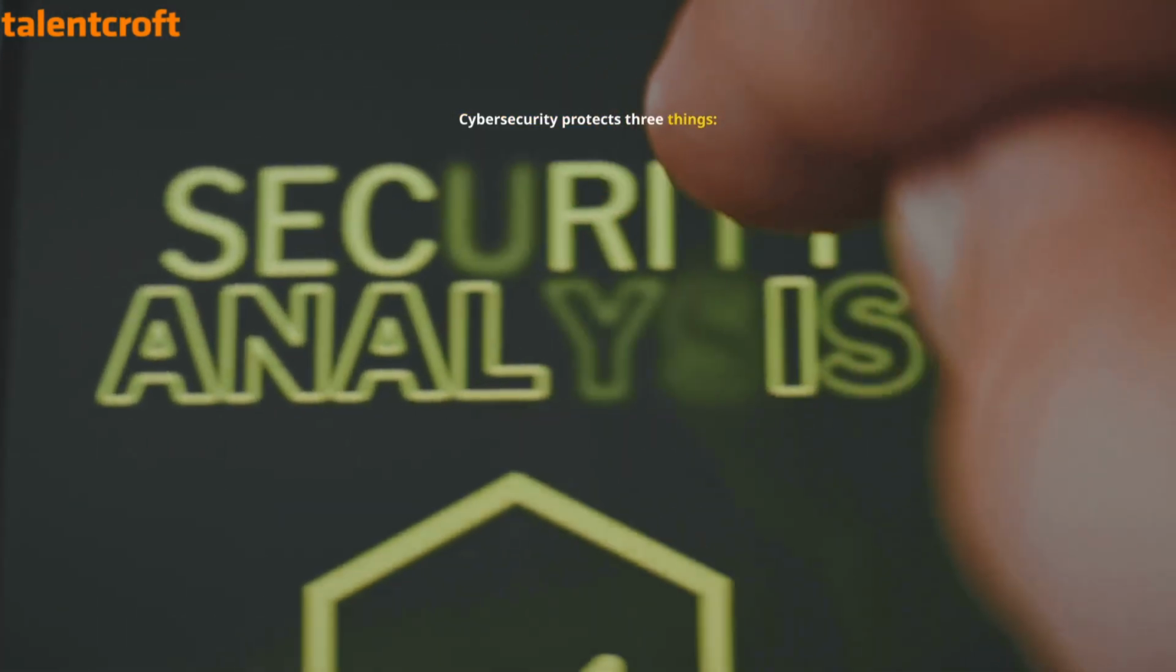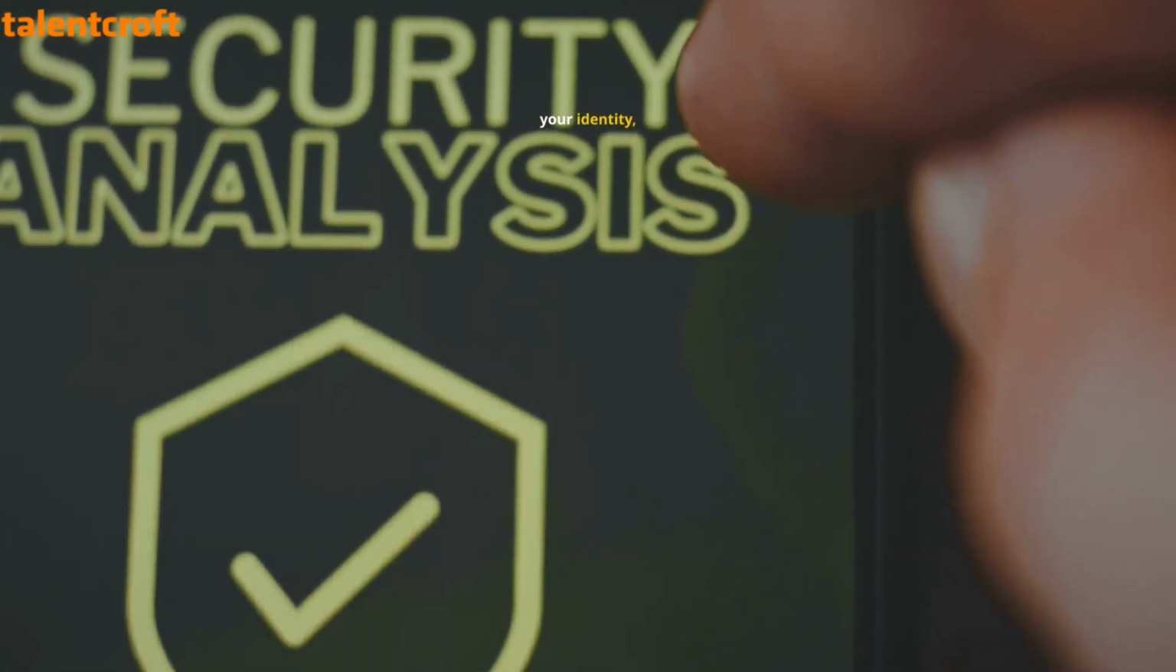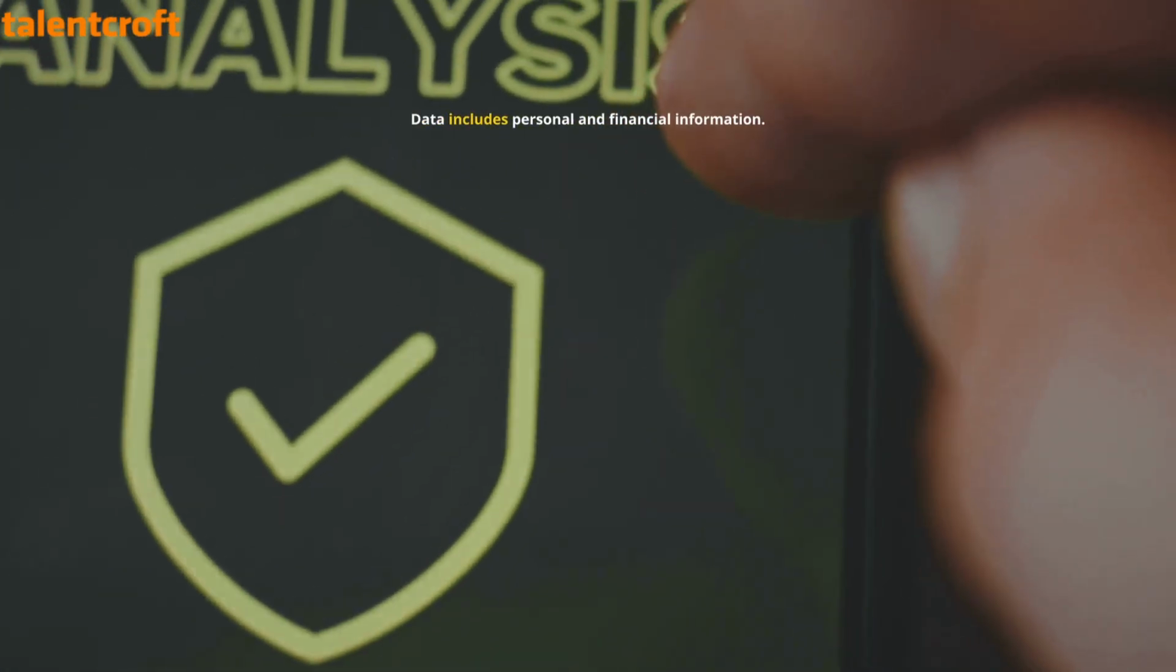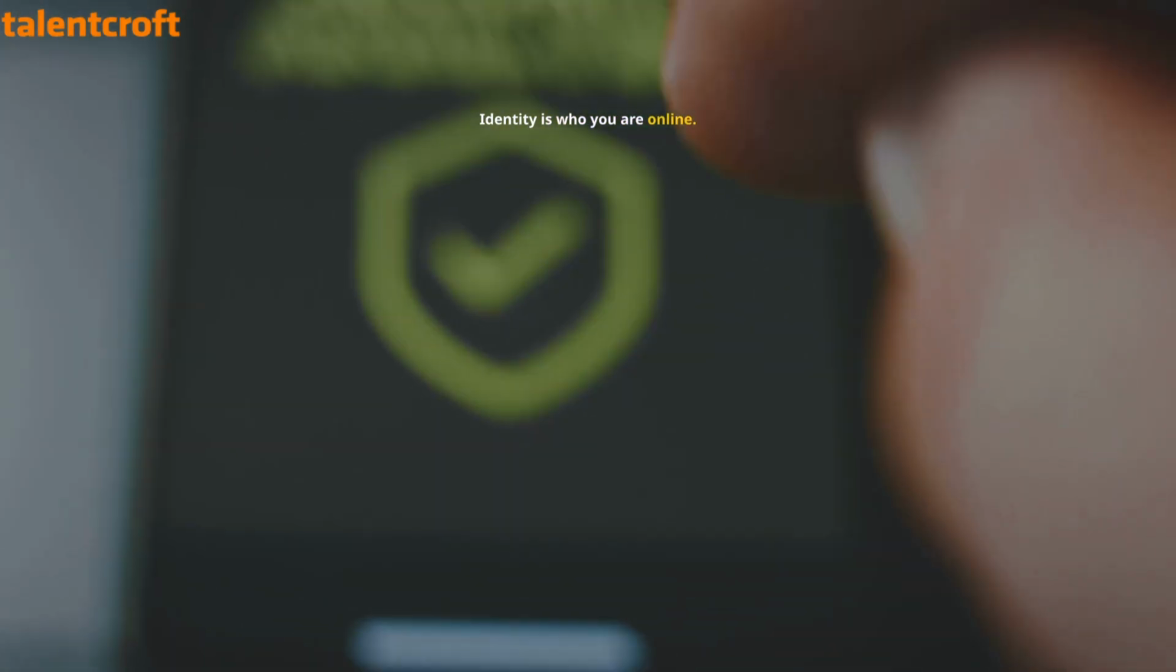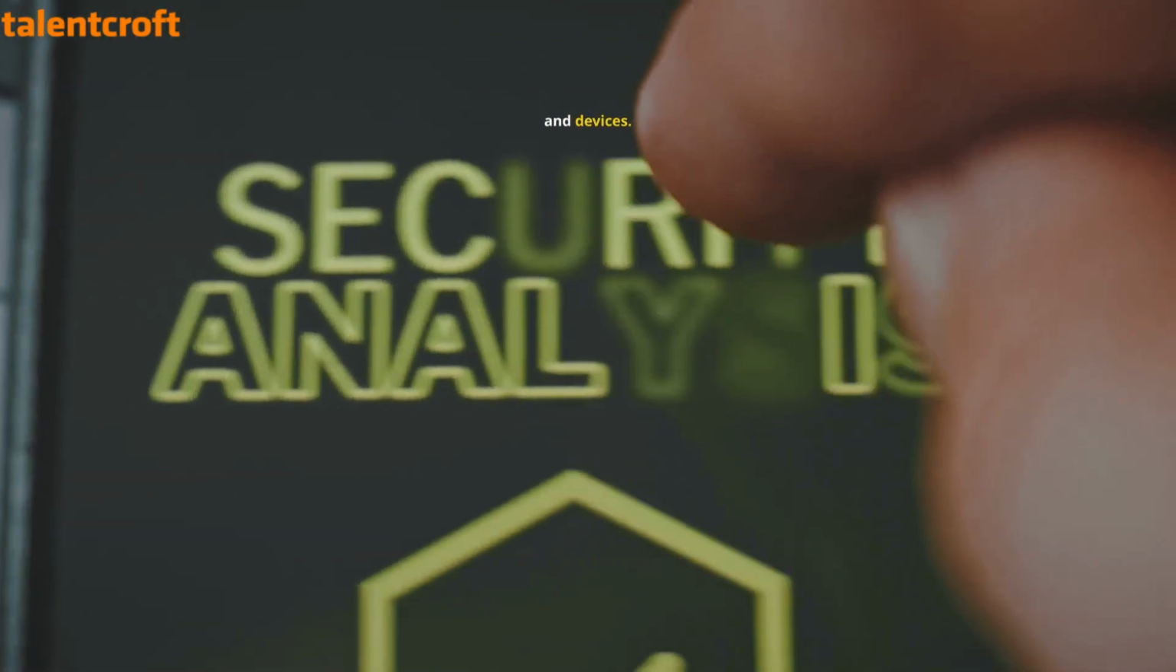Cybersecurity protects three things: your data, your identity, and your access. Data includes personal and financial information. Identity is who you are online. Access is who can enter your accounts and devices.